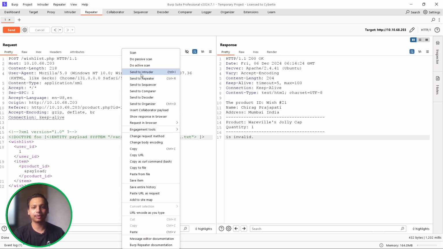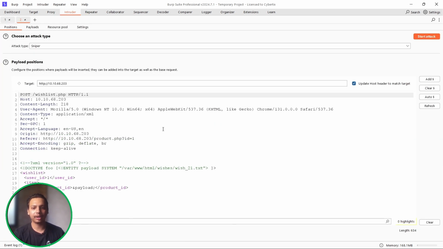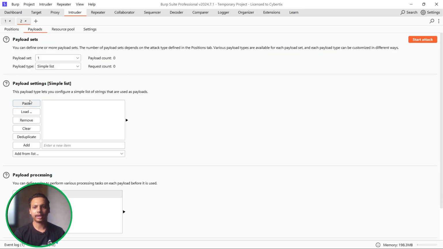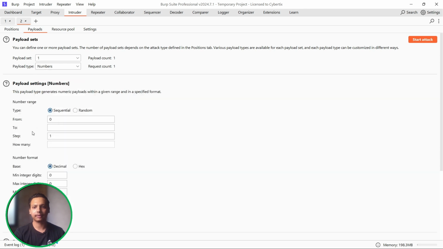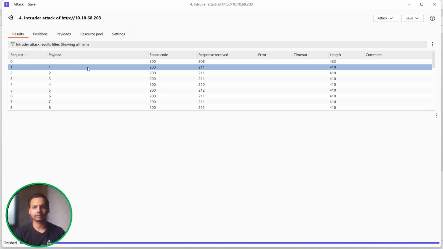So let me just send it to Intruder. In the Intruder, we are going to add a payload marker from here to here and click on add. Payload type should be a number. So from 1 to, let's say, 30, and step is going to be 1. I have added 1 to 30, and click on start attack.